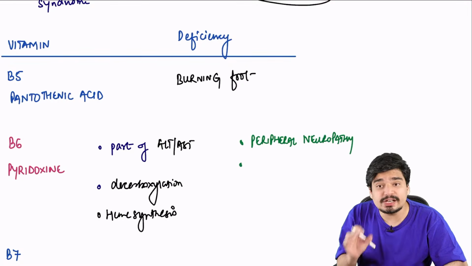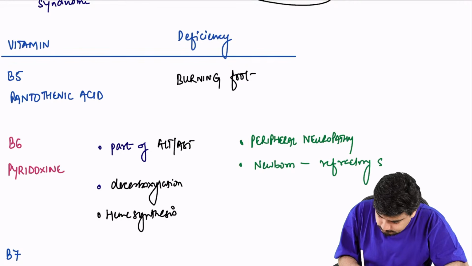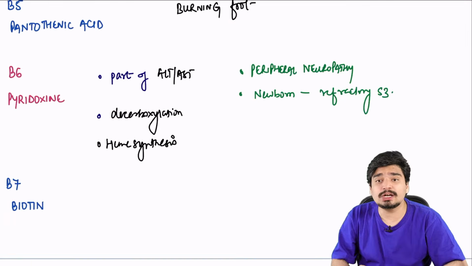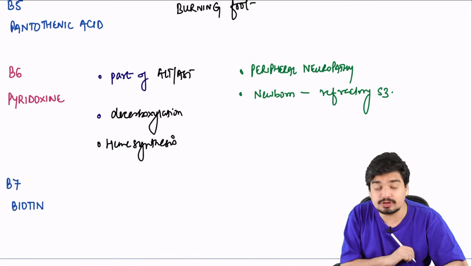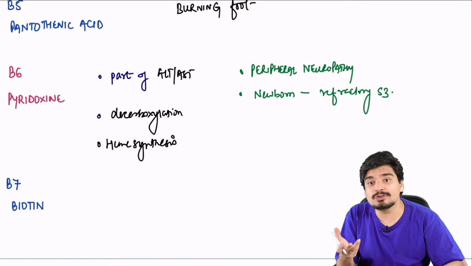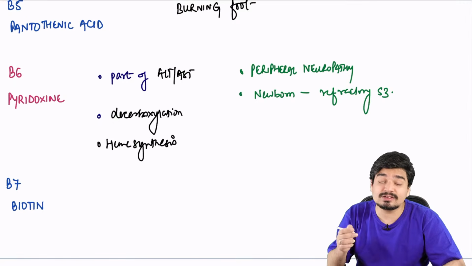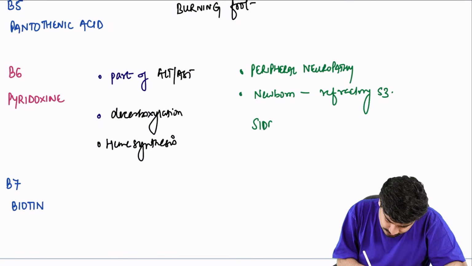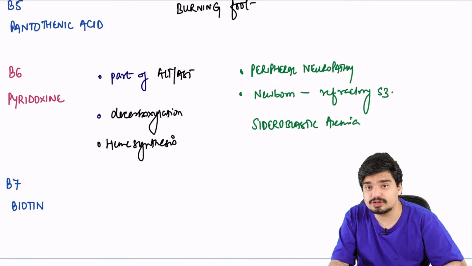And in newborns, very important, its deficiency can cause refractory seizures. All right. And if there is pyridoxine deficiency, heme is not formed, so hemoglobin is not formed. In this anemia where heme is not formed, all the iron will be deposited in the RBCs. You will have iron-laden RBCs. This is called sideroblastic anemia. You can have sideroblastic anemia as far as pyridoxine deficiency is concerned.